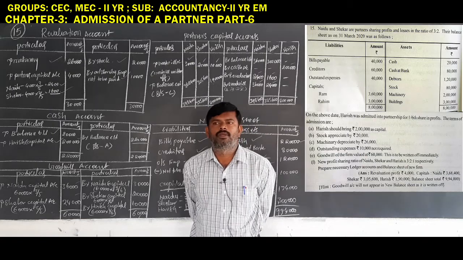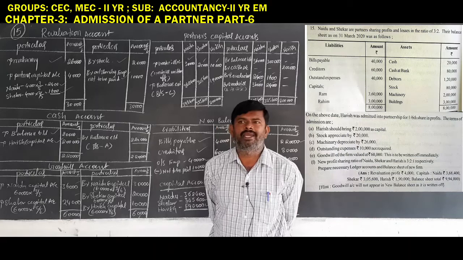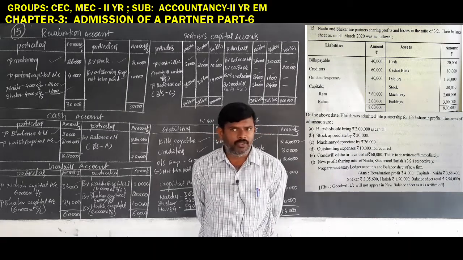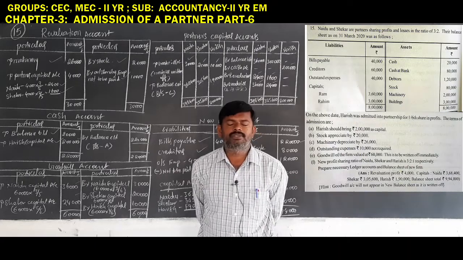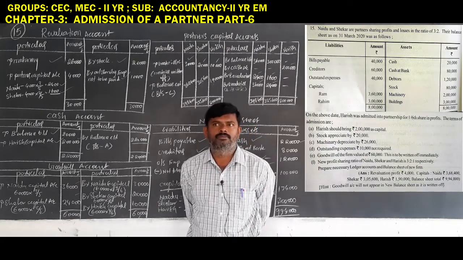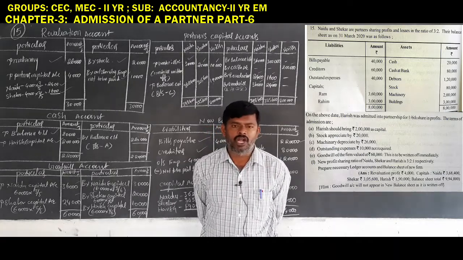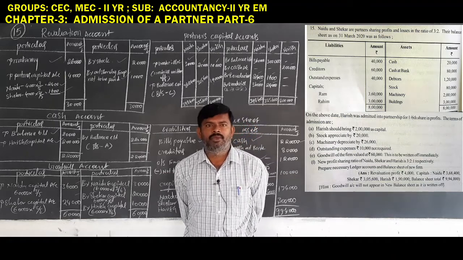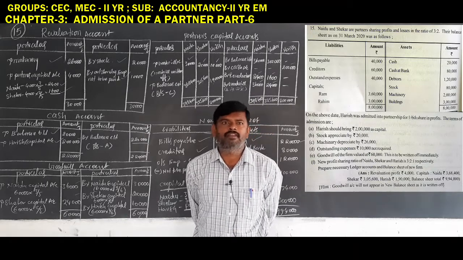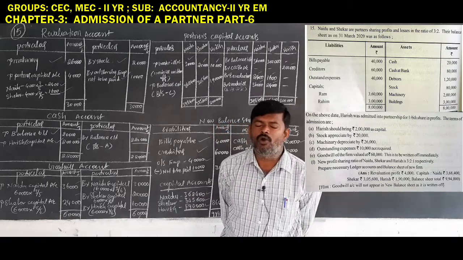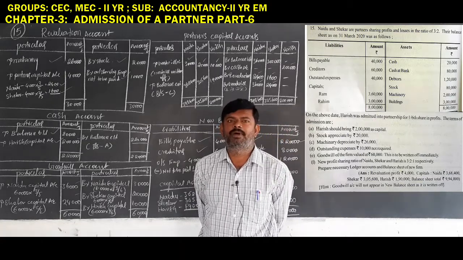Remember one thing: in case of goodwill written off, in the capital readjusted method, the new ratio is compulsory. Most of the time, the new ratio is given in the problem. Sometimes it may not be given in the problem. Then we calculate the new ratio based on the new partner's share along with the old partners' shares. Remember one thing.